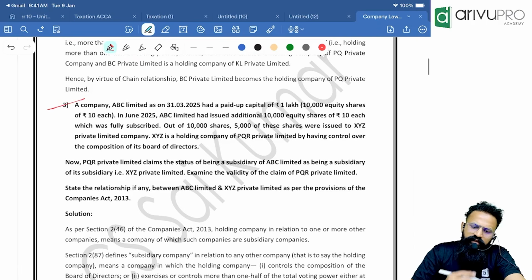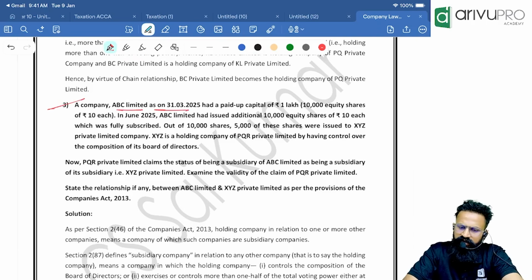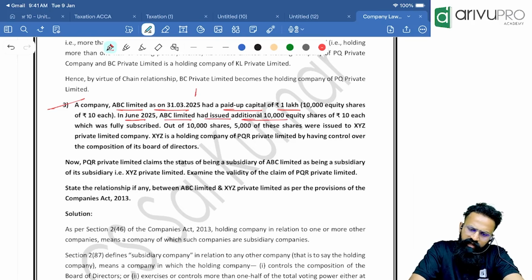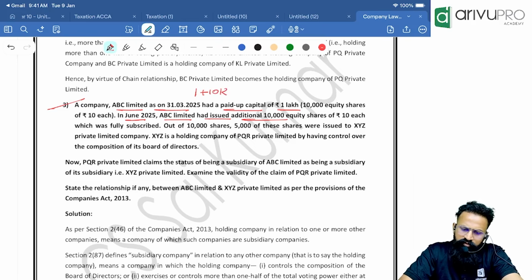Okay. Third one, a company ABC Limited as on 31st March 2025 had a paid up capital of 1 lakh. In June 2025, ABC Limited issued additional 10,000 equity shares, which were fully subscribed.